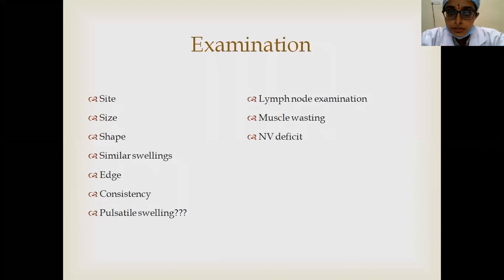So these are all the different things which you emphasize in the local examination. Apart from that, you have to look for lymph node examination, and muscle wasting you see in measurements in case of chronic conditions like tuberculosis. Though we are discussing bone tumors right now, I am clubbing a few points from chronic osteomyelitis also, because the examination will be similar for both.